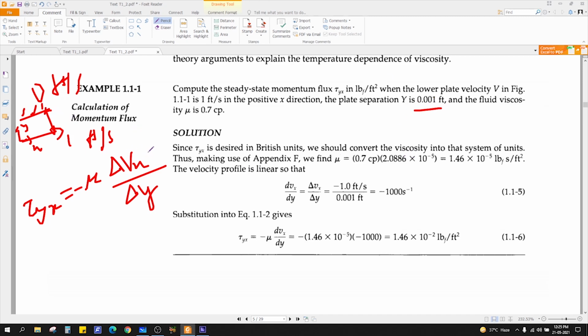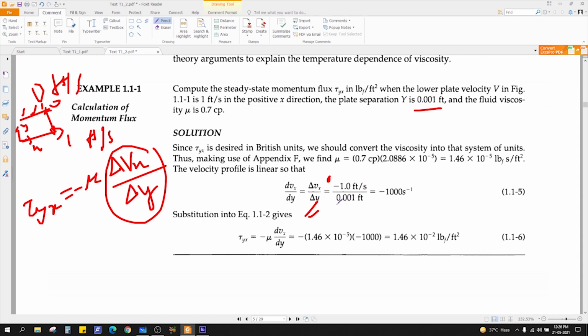So first I will calculate delta vx by delta y. Why is this minus 1? Because v final at y2 is vx equal to 0, so it is basically 0 minus 1. 1 is initial, right?